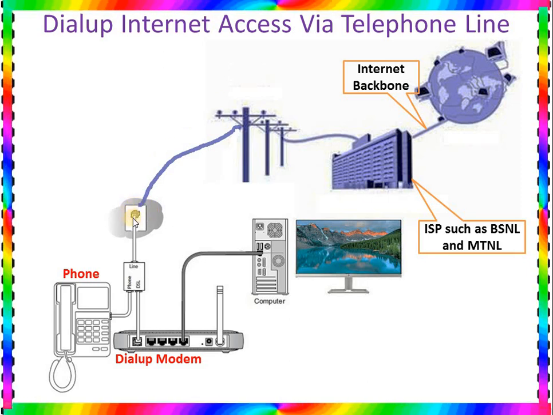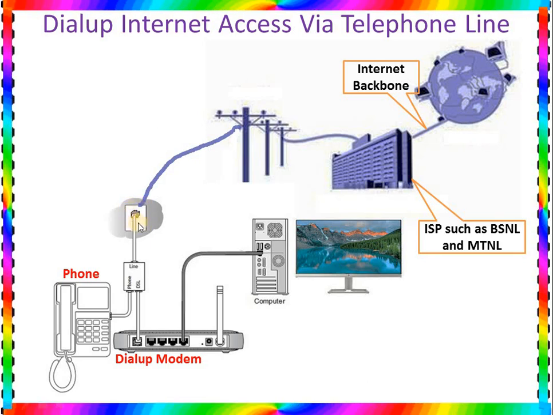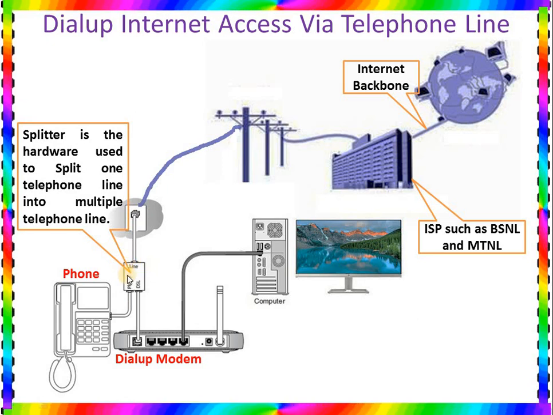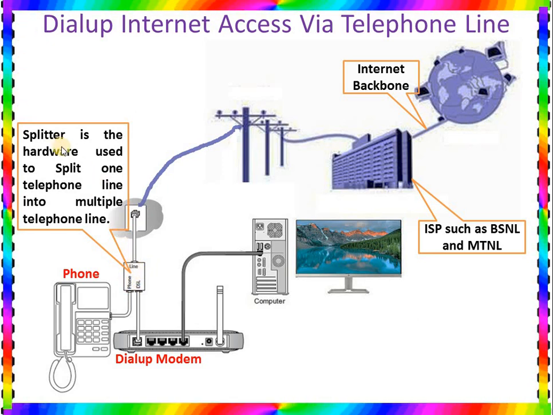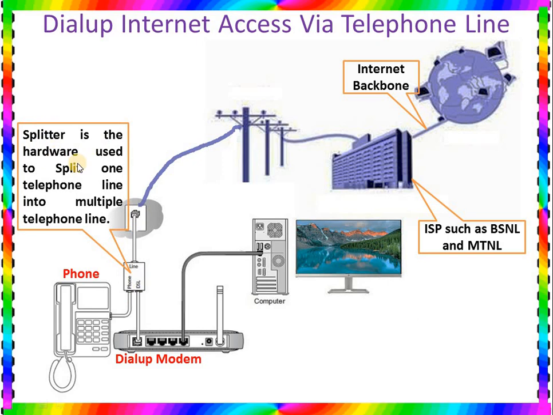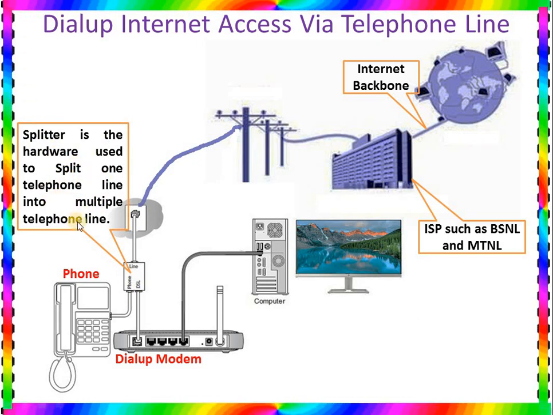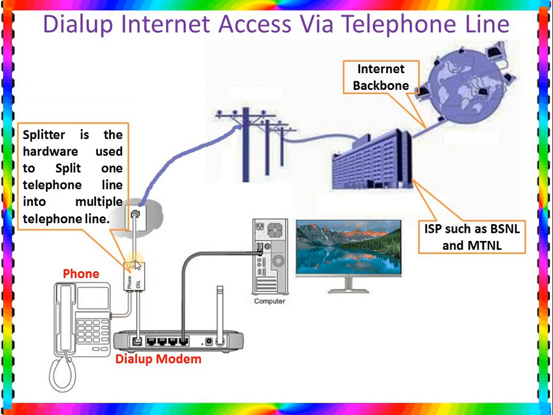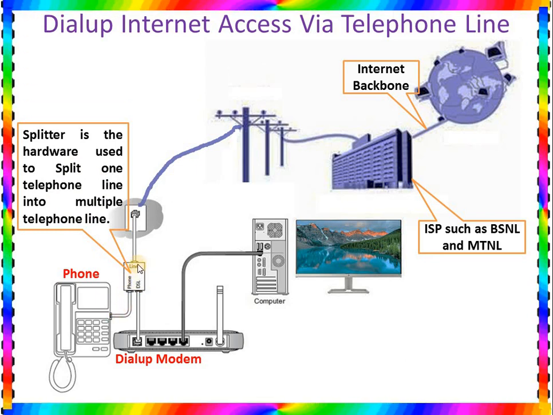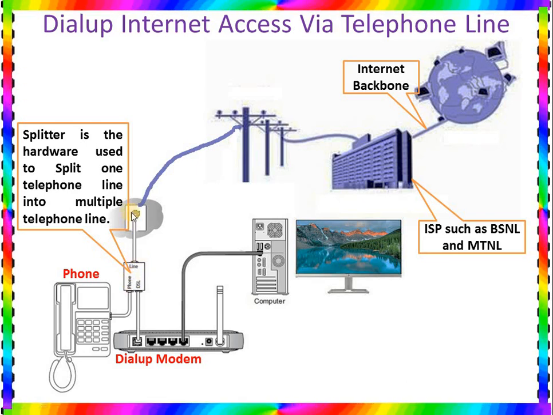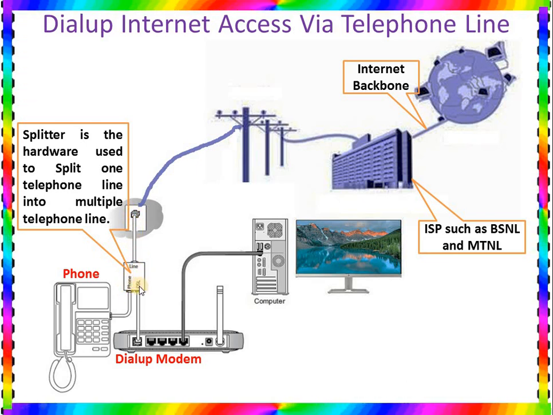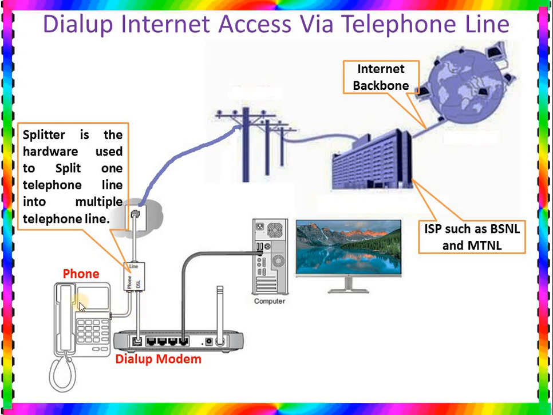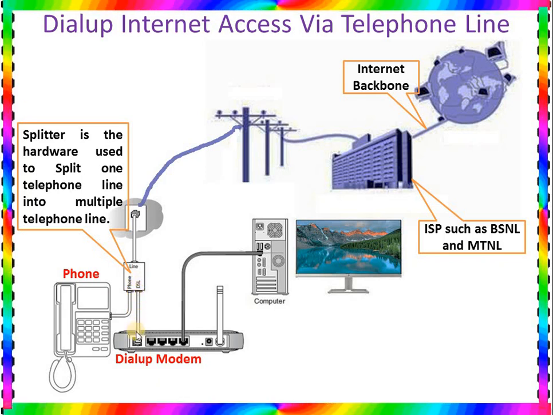This telephone jack is the RJ11 port. This RJ11 port is connected with a splitter. So what is the meaning of a splitter? I told you, a splitter is simply a hardware. A splitter is the hardware used to split one telephone line into multiple telephone lines. One splitter can be 1 to 2 way, or 1 to 3 way, or 1 to 4 way. A 1 to 2 way means one telephone line in and two telephone lines out. So one line can be connected to a telephone,